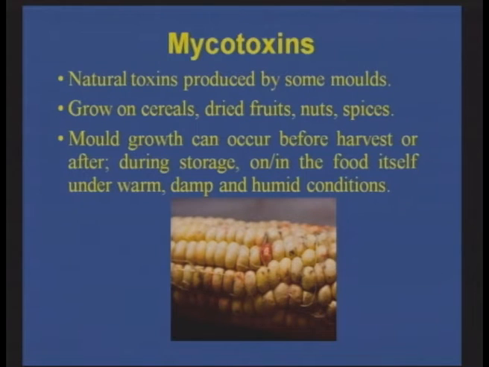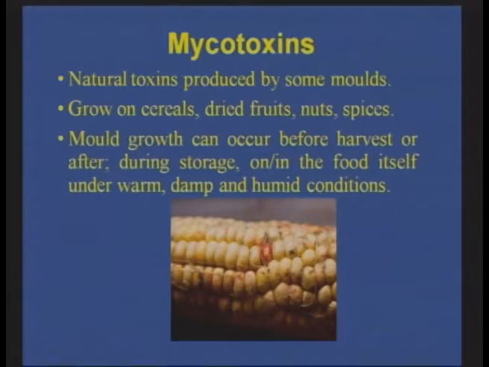So these are harbored on the corn, on makka, the corn that you find which is locally available. This is a natural toxin produced by these corn species. They are referred to as mycotoxins, and they grow on cereals, dry fruits, nuts and spices. Because it is a fungal growth, this mold growth can occur before harvest, during harvest, after harvest, even in the godowns or storage places where they are stored. It is formed during damp, warm and humid conditions. Then these mycotoxins can be formed.